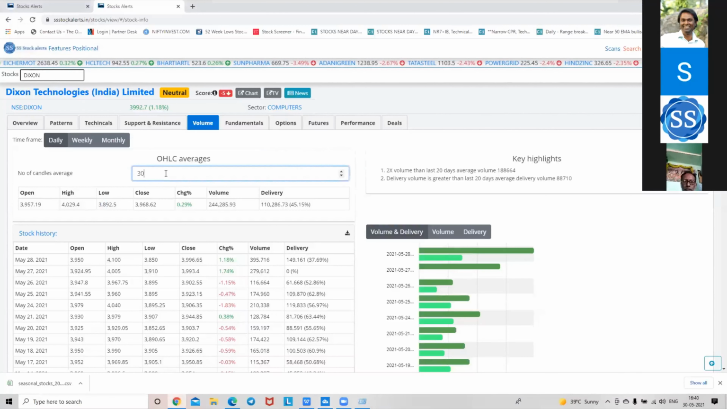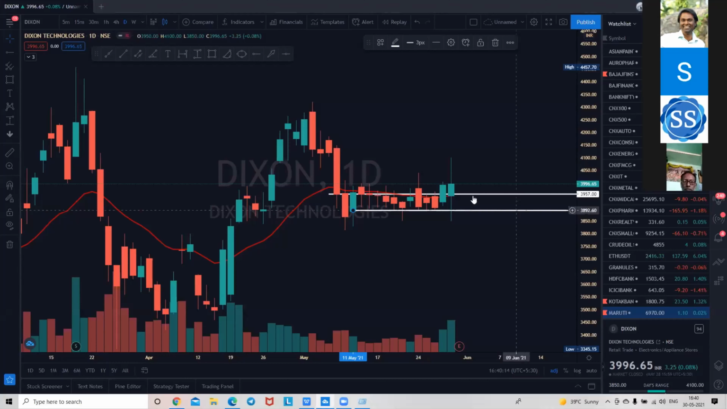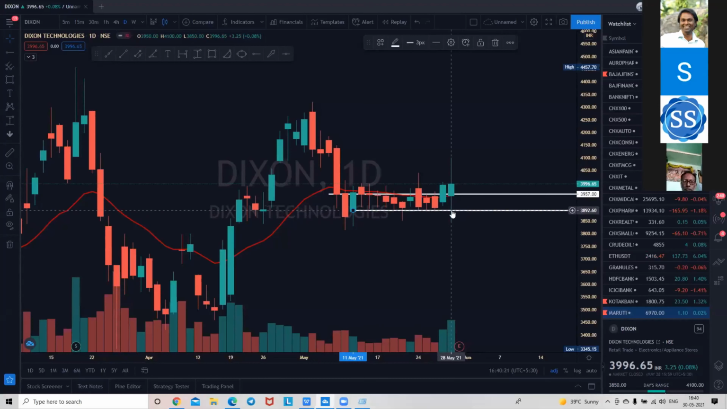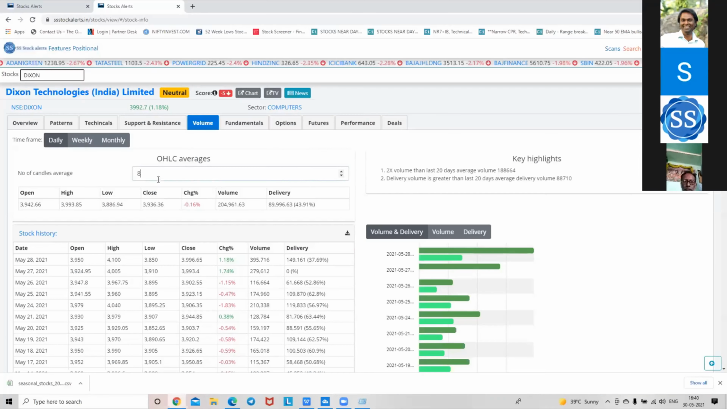Now what we want is to find the 8 days. We are taking a week, but we are counting 1 day ahead to get the week. So again, for the 8 days, that is 3942. It's again at this level, and 3886 again at this level. So you can also say that weekly also the stock is in this range only.